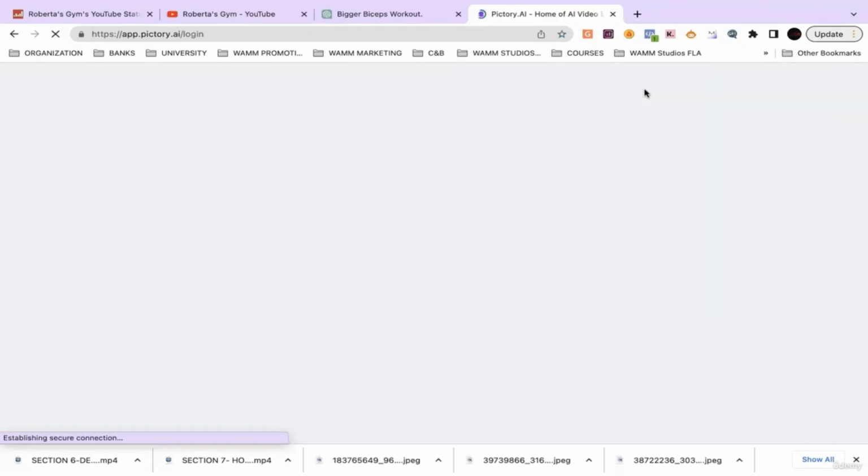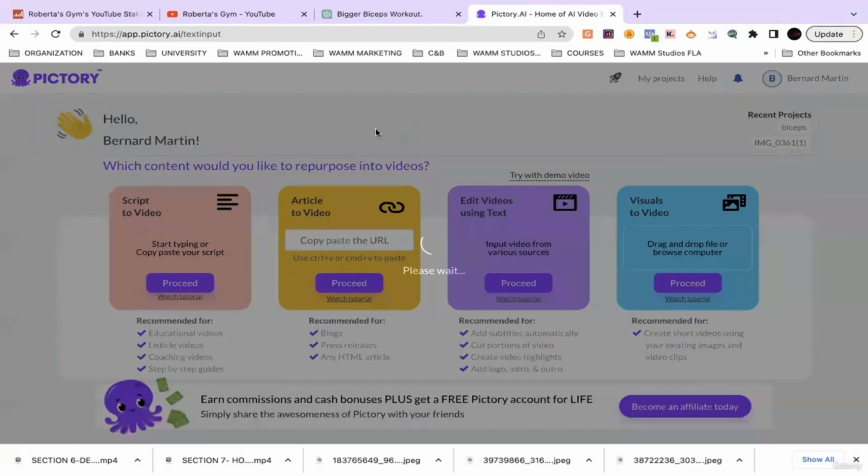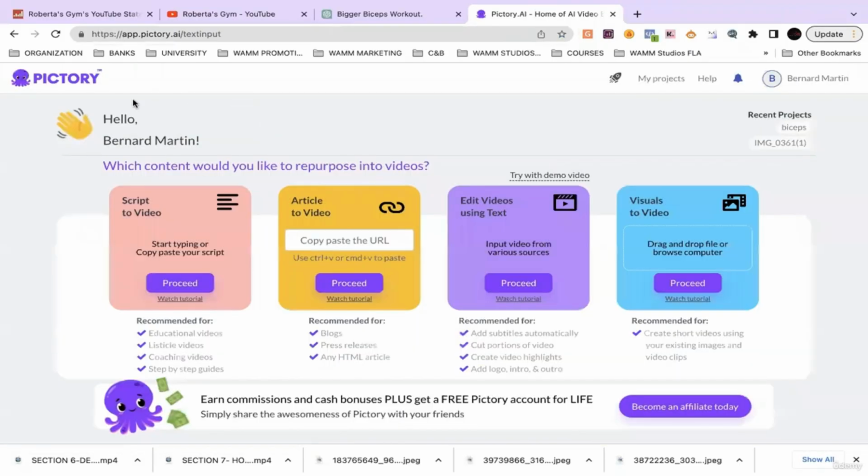So Pictory. Pretty much what happens from here is Pictory is a platform that can take any type of content, whether it's in video or in written form, and then convert it to a video or a collage of videos.